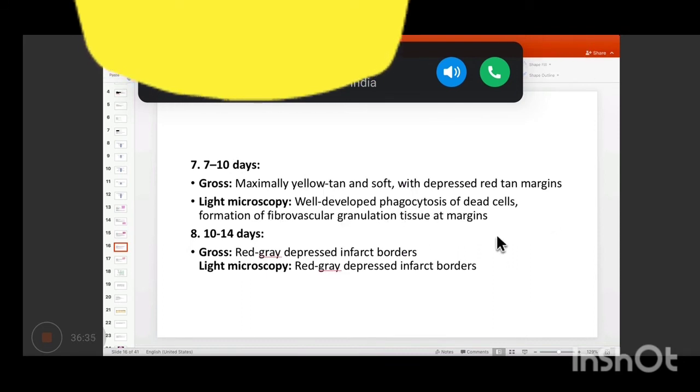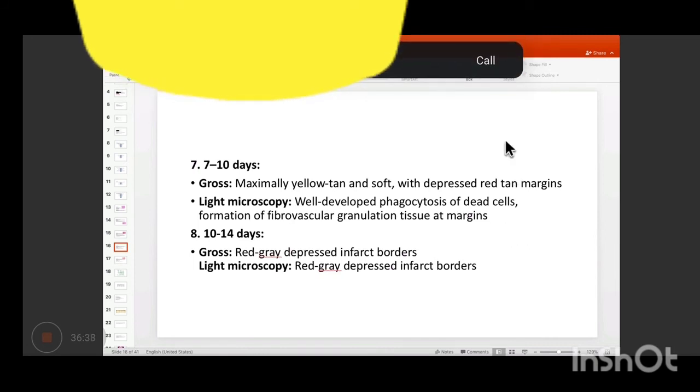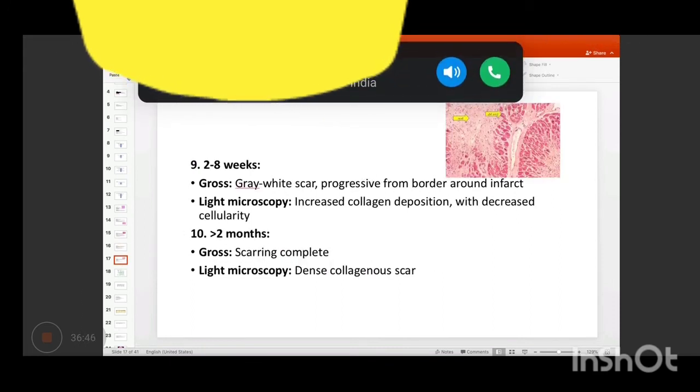Then between 7 to 10 days, the phagocytosis has further progressed and granulation tissue starts appearing at the margin, right? And then finally, between 2 to 8 weeks, we have scar formation. In light microscopy, what do we see in scars? The scar would be paler in color, there would be increased collagen deposition and decreased cellularity.